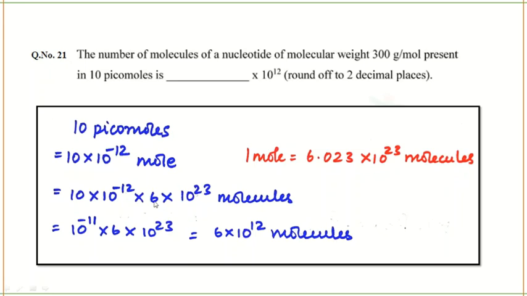Now you solve this: 10 into 10 power minus 12 is 10 power minus 11, times 6 into 10 power 23. If you solve this, you will get 6 into 10 power 12 molecules. So 6 into 10 power 12 molecules are present in 10 picomoles.